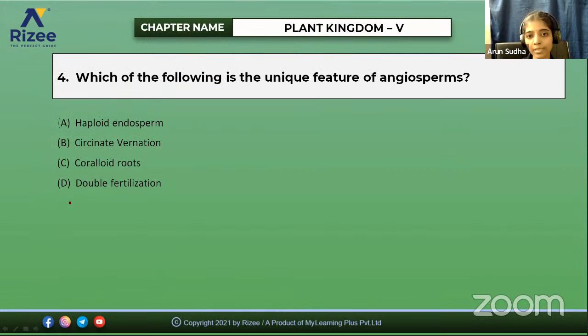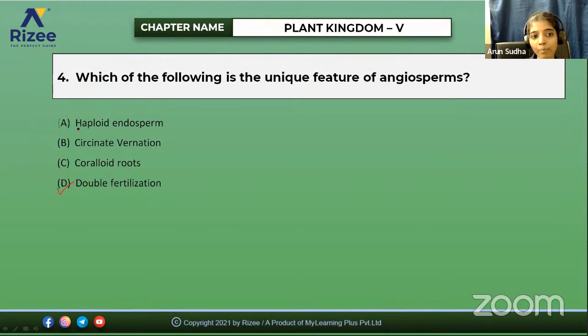Which of the following is the unique feature of angiosperms? Haploid endosperm, circinate vernation, coralloid roots, or double fertilization. Yeah, option D, good. Double fertilization.